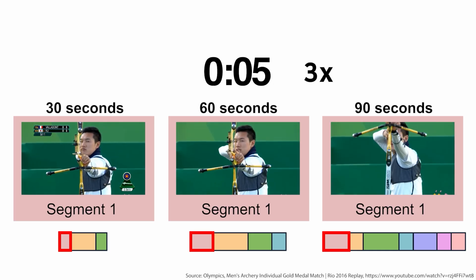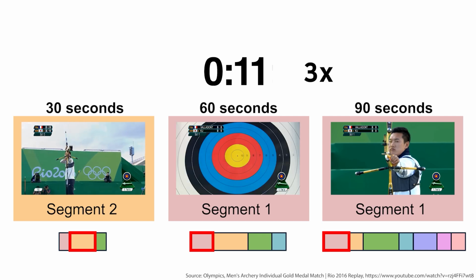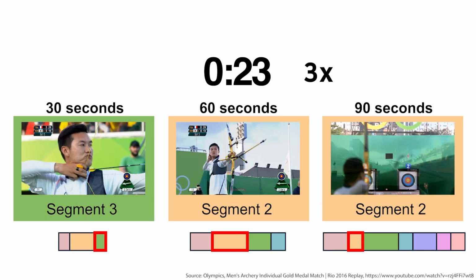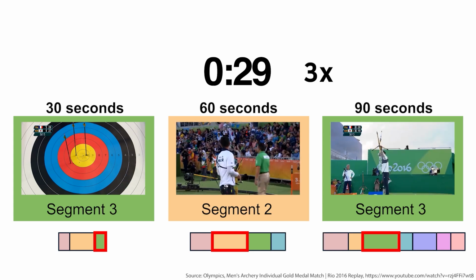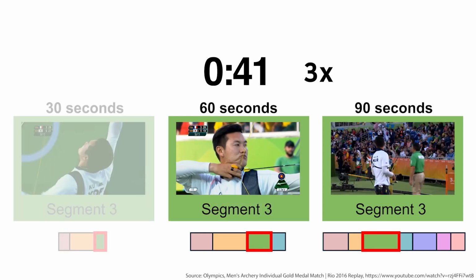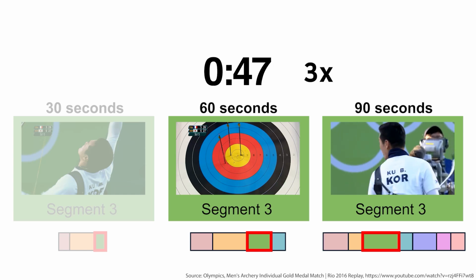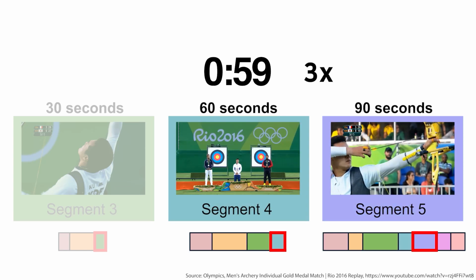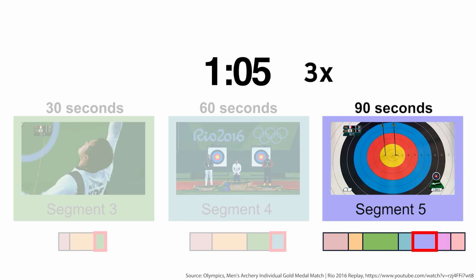Now let's see the results of our method. As you can see here, as the user-specified length increases, more segments are included: 3 segments for 30 seconds, 4 segments for 60 seconds, and 7 segments for 90 seconds. Simultaneously, each segment's duration is optimized accordingly to fit the user-specified length.